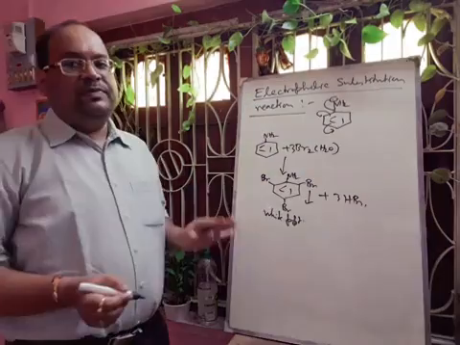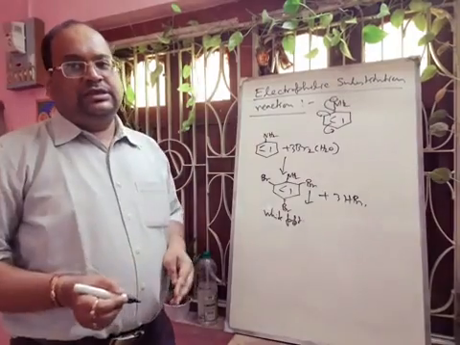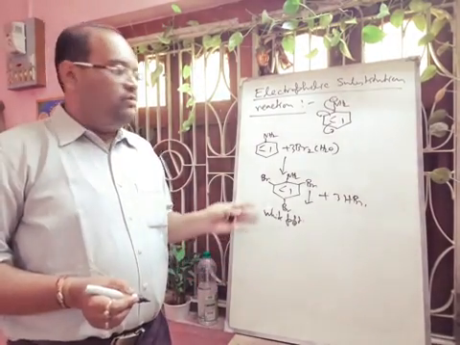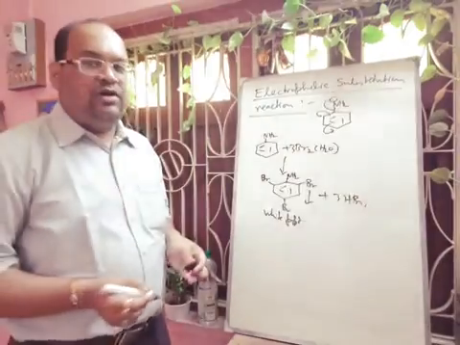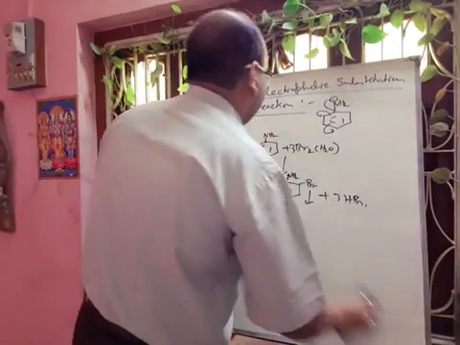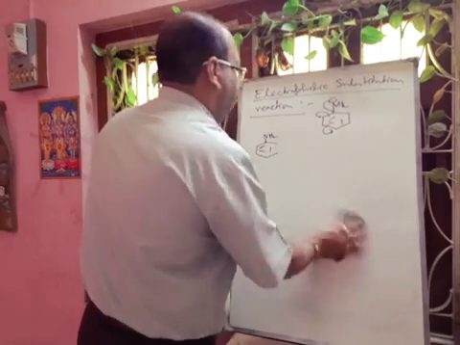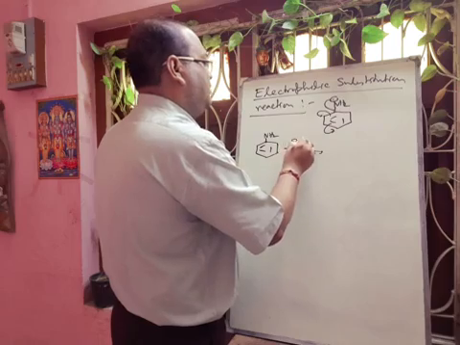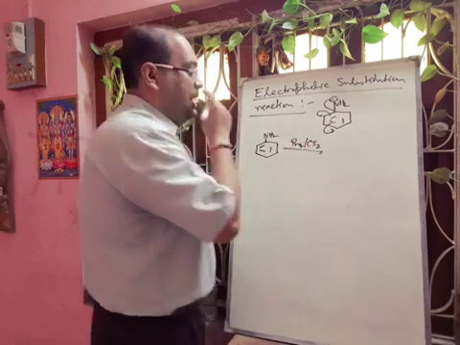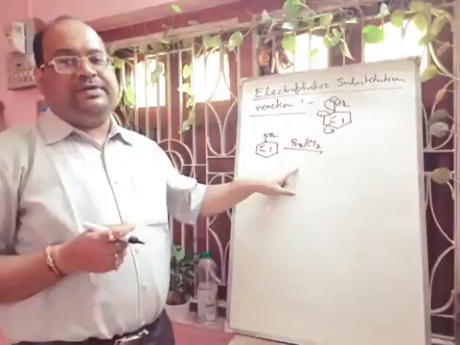So if we want to prepare the monobromo product, then we have to change the solvent. We have to use a non-polar solvent like carbon disulfide. So with this aniline, if we add bromine and carbon disulfide, and here we have to maintain the temperature also.